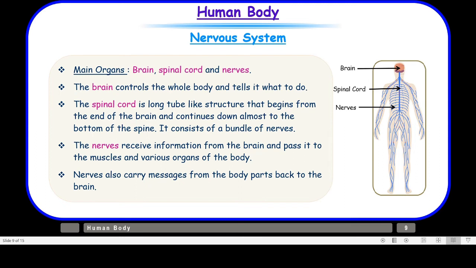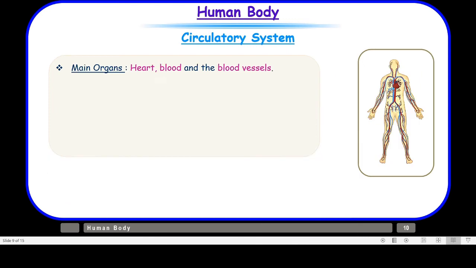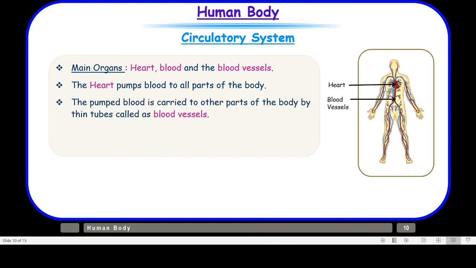So children, with this, let us move on to another interesting system, and that is the circulatory system. As the name suggests, something is circulating in our body throughout, and that is blood. So this system has something to do with the heart, blood, and blood vessels. Our heart pumps blood to all parts of the body, and the pumped blood is carried to other parts of the body by thin tubes called blood vessels.